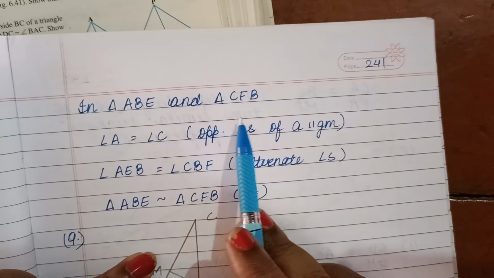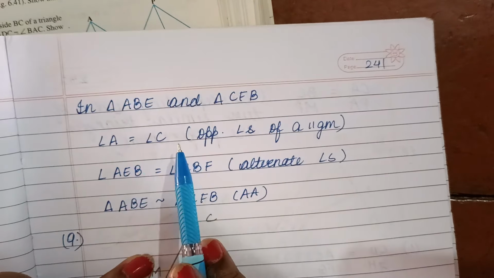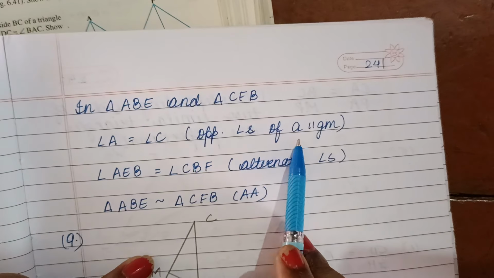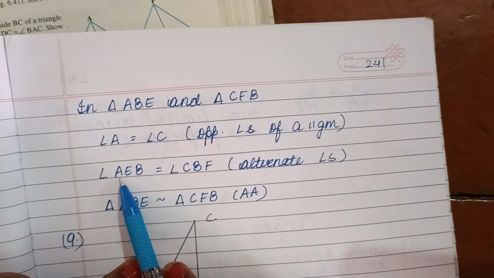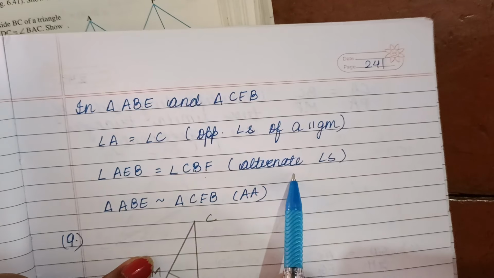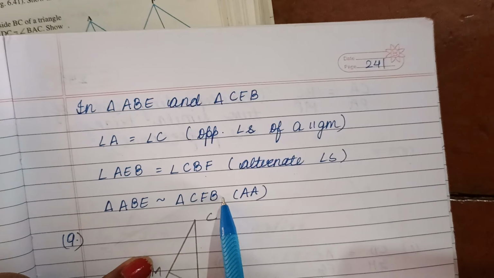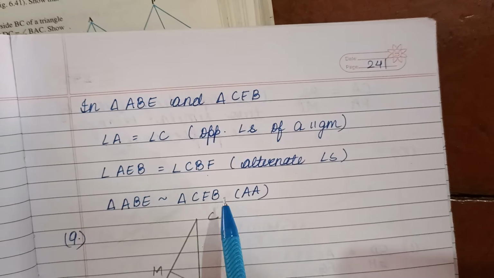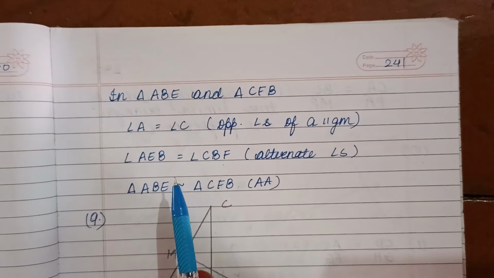So you can just see this here. In triangle ABE and triangle CFB, angle A equals angle C, opposite angles of a parallelogram. Angle AEB equals angle CBF, alternate angles. Therefore, those two triangles are similar by AA criterion. Now, let us do question number 9.